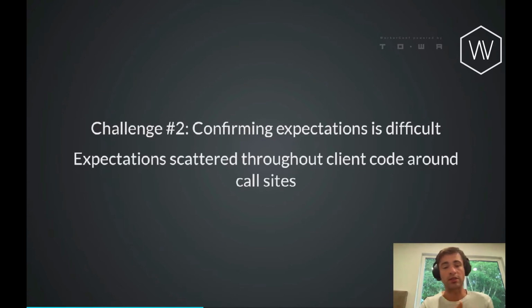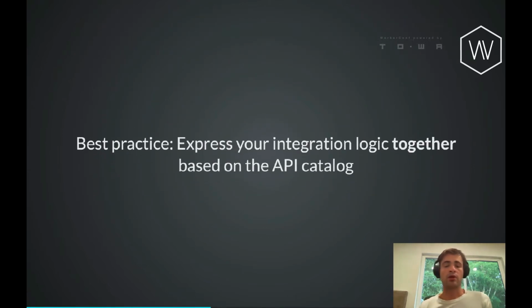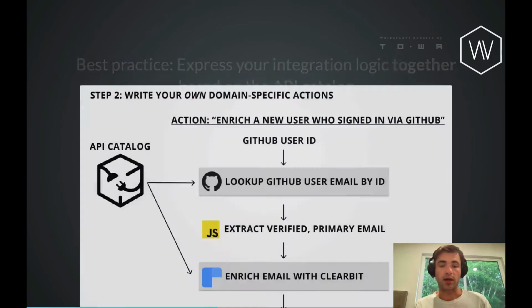And this highlights a secondary challenge, which is that confirming our expectations can be quite difficult because those expectations are scattered throughout the call sites of the client code. I didn't know that there was a primary, or I didn't know that it was an array instead of an object. And then there's a lot of code that relies on that in a way where the expectations are not made explicit. So it's really nice if you can actually extract that so that you have your expectations in terms of inputs, outputs, and transformations all bundled together. And then those inputs and outputs should largely be based off of the API catalog.